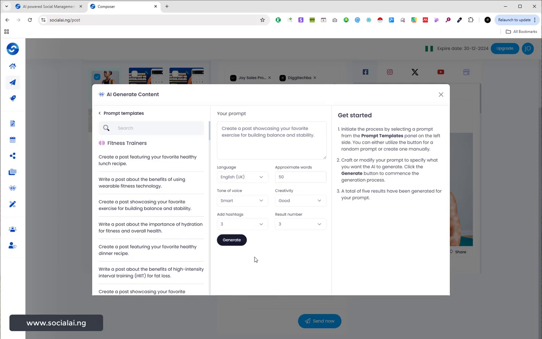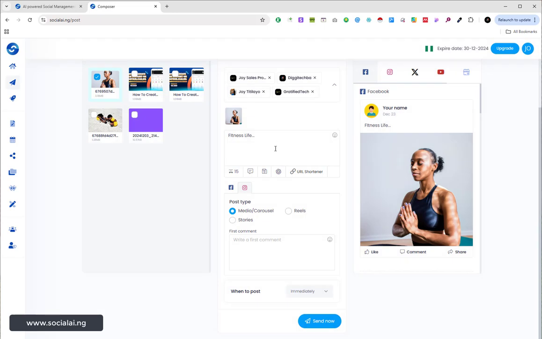So you can select the number of hashtags that are currently ranking for that particular post or niche, and the number of results you want the AI to generate. You need to select that as well. Then what you just need to do is click on generate, right? Once you click on generate, it's going to generate the content for you. So let me go back.